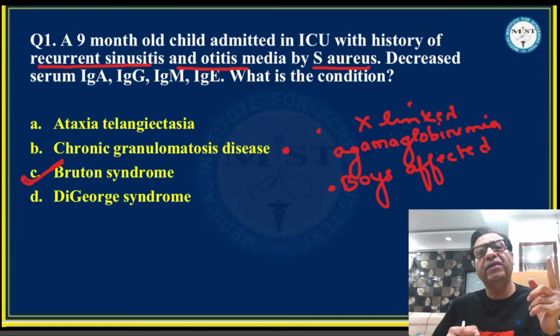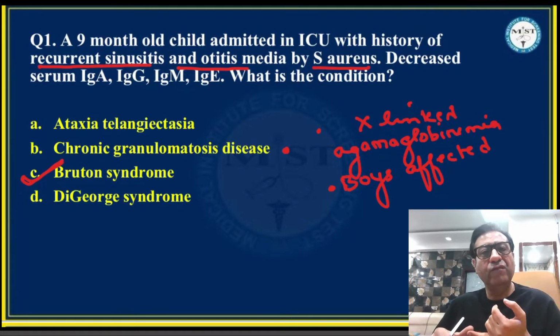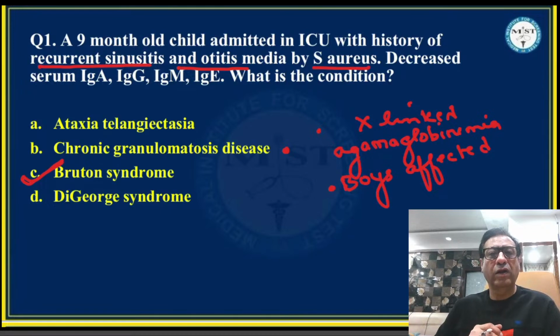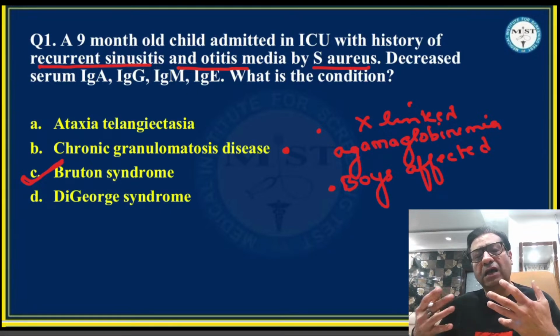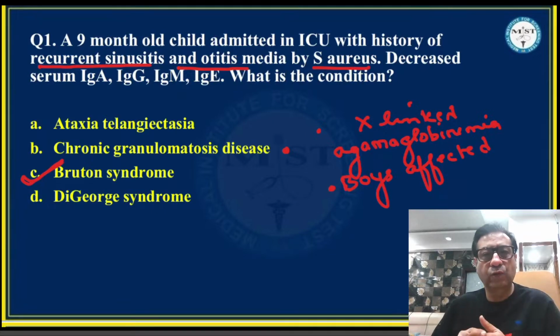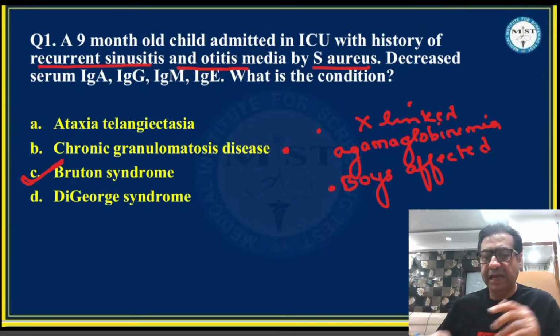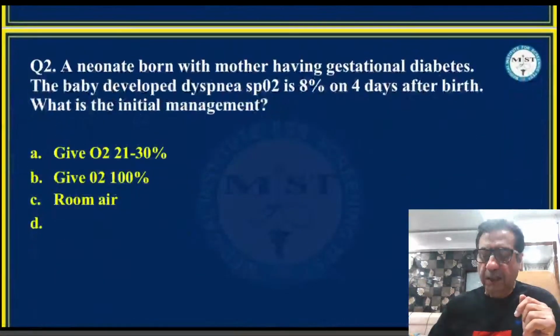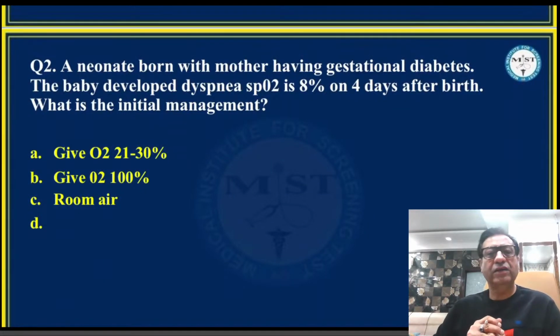There also there will be recurrent infections, recurrent bacterial infections, recurrent fungal infections in chronic granulomatous disease. But there the immunoglobulin levels will either be normal or raised. DiGeorge syndrome, you all are aware of, is associated with hypocalcemia, thymic aplasia, congenital heart defects, which are not given in the question. So all in all, this appears to be clearly a case of X-linked agammaglobulinemia or Bruton's agammaglobulinemia.